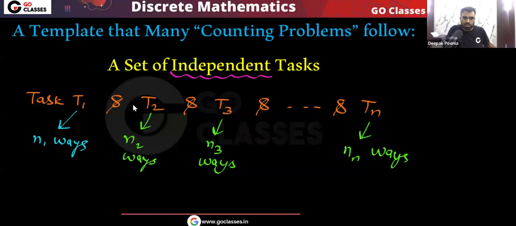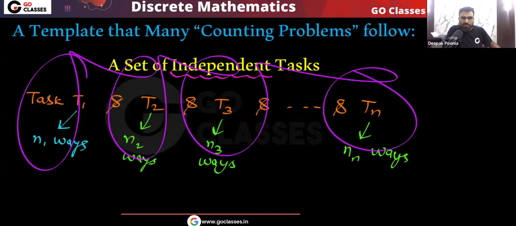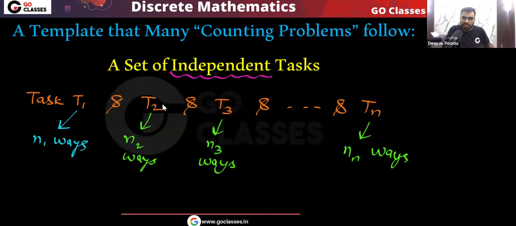So in this situation, we need to complete task T1 and T2 and T3 and so on up to Tn, and all of them are independent tasks. They do not affect each other. We need to complete all of them, so we will apply the product rule. Tell me, to complete all these tasks, what will be the number of ways?